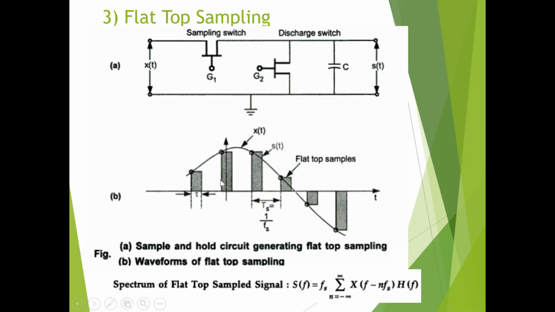For some time both the switches are off. Again G1 pulse is given, the sampling switch is on, the capacitor is charged to the peak value, and then both switches are off, so the capacitor holds this value. G2 is applied to the discharge switch, and the capacitor is discharged at this point. The same drama is repeated. So we are getting flat tops of the pulses. The circuit is known as a sample and hold circuit, and these are the waveforms for flat top sampling.